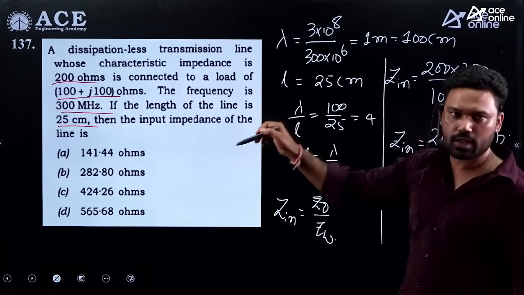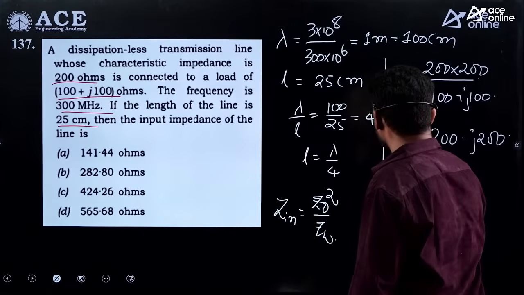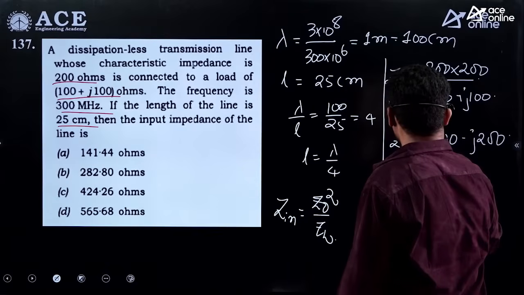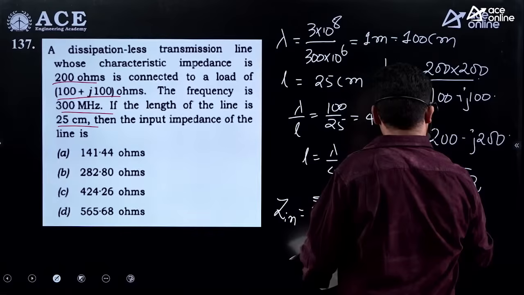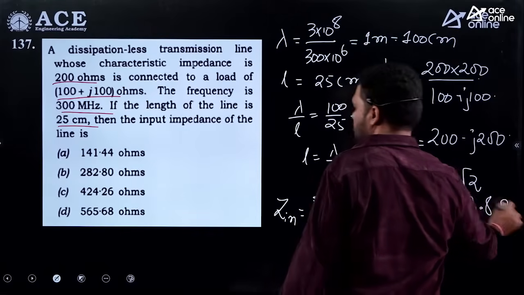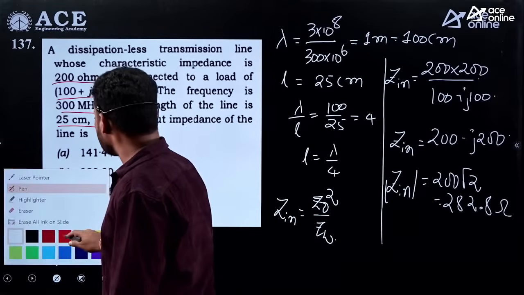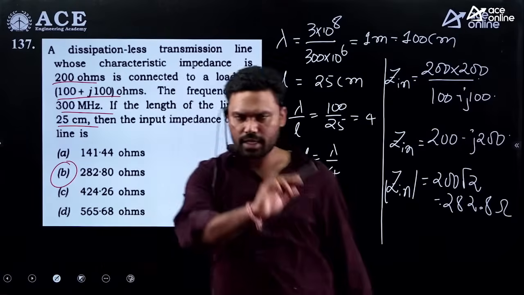But the question is asking for the magnitude. So check out its magnitude. The magnitude is equal to 200 root 2. So check this value with the help of a calculator, it is 282.8 ohms. 282.8 ohms. What is the answer, guys? Option B is the answer. Fine. Next.